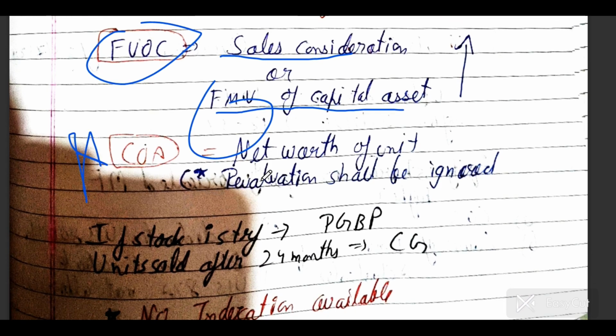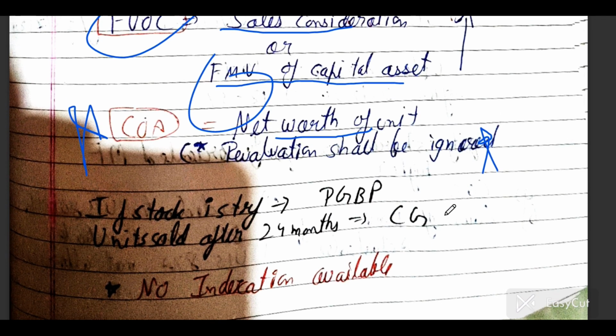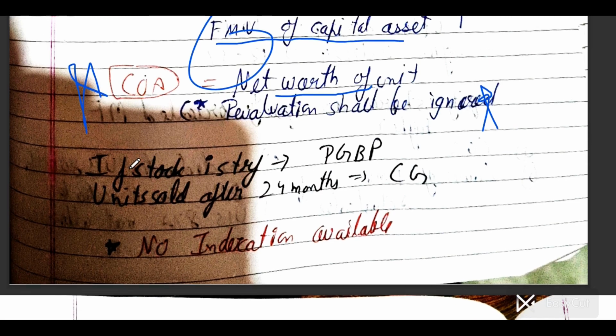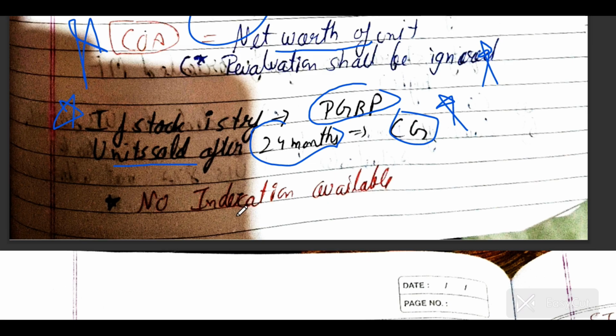This is the most tricky adjustment. You have to first calculate the net worth of the unit. And whenever the question mentions revaluation, you will see it is a slump sale, because the revaluation point always comes in slump sale. You have to calculate net worth without revaluation. Okay, mark this adjustment or write it down in your notebook. If stock is transferred, then it will arise PGBP. But if you are holding the stock of goods for more than 24 months, then it will arise capital gain. This is a favorite MCQ. You have to mark it in your notebook or whatever you are doing right now.